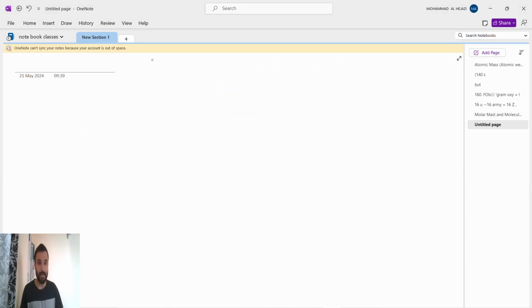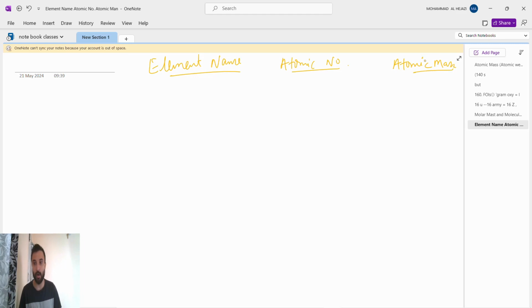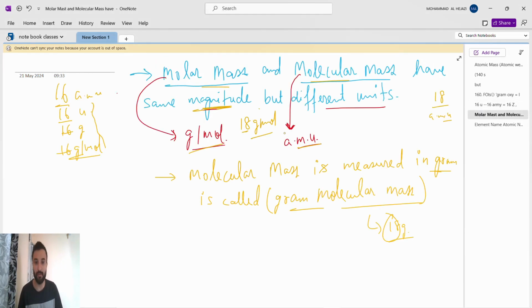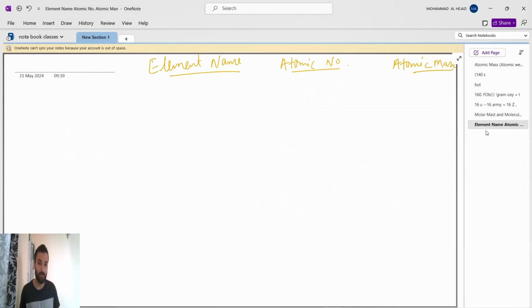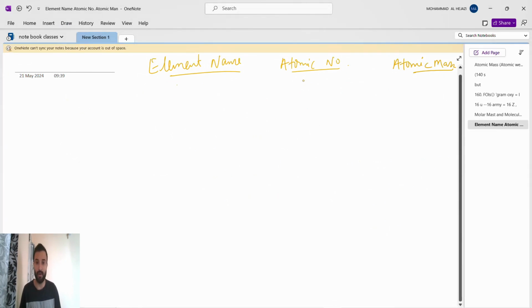Now guys, we will write the element name, its atomic number, and then its atomic mass. I will tell only the atomic mass, because as we have seen, molecular mass is in AMU, but if you express the molecular mass in gram, it will become gram molecular mass. So the units will keep on changing, but the values will never change. That's why we will write the values without units. Okay, so we'll write till 20.